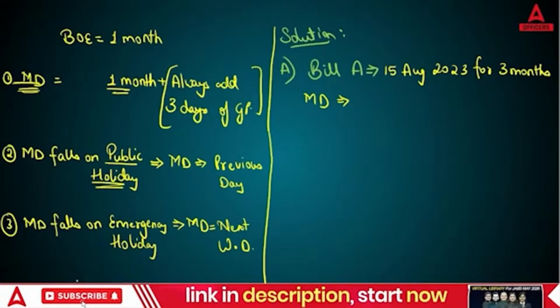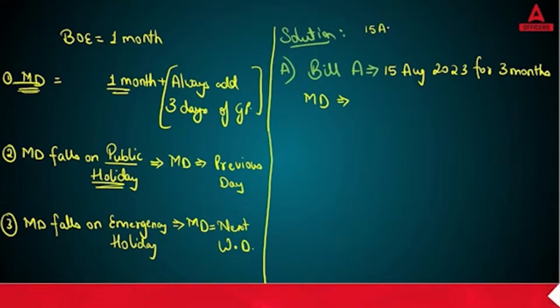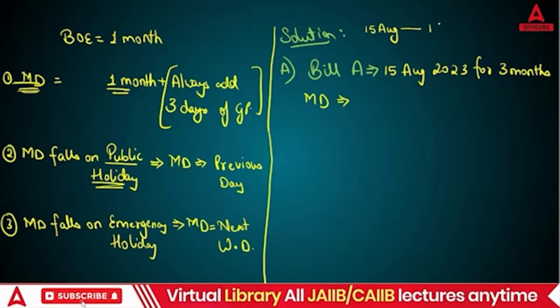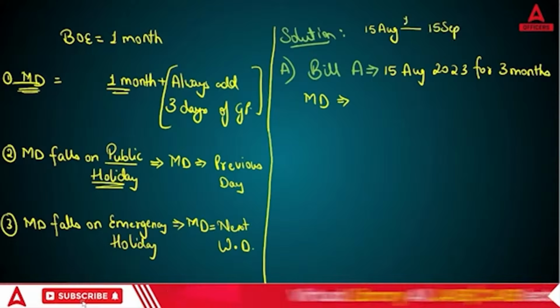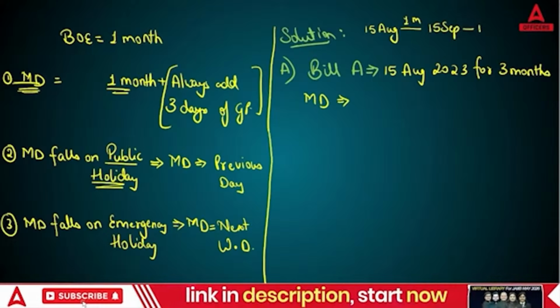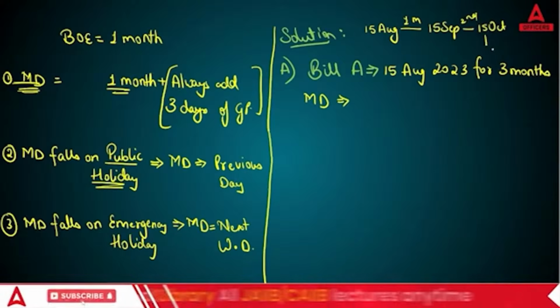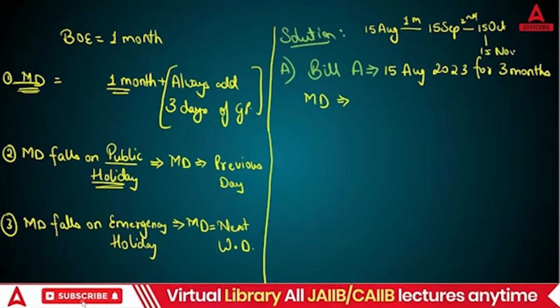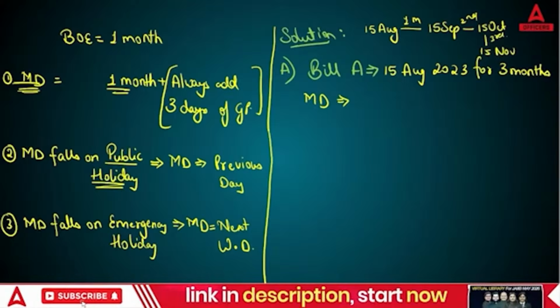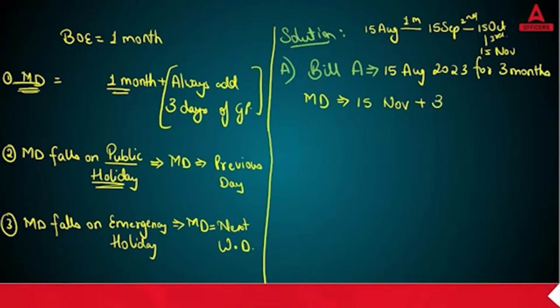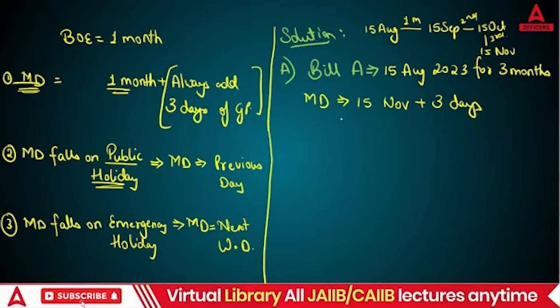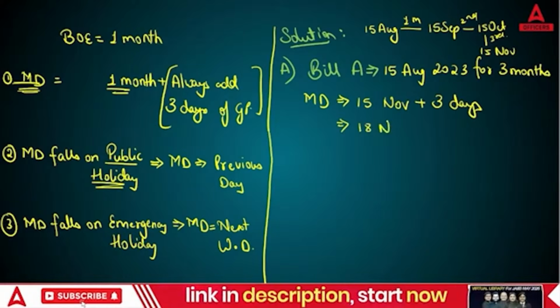Not here. Here. Okay. So from 15th August, you will be taking 15th September, 1 month, then 15th October, second month, and then 15th November, third month. Right? So 15th November, but always take 3 days of grace period. That is compulsory. So 15, 16, 17, 18. So 18th November.